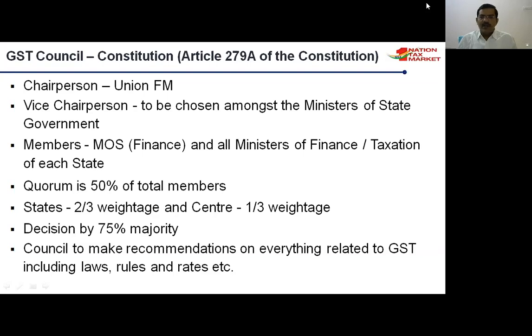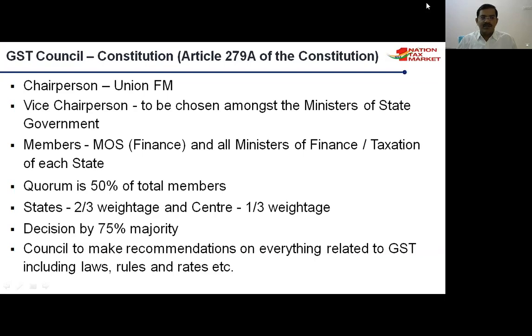Members: the finance minister or the minister in charge of taxation of each state represents them in the GST Council meeting. So we have 29 states, 29 members, and there are two union territories having legislatures, like Delhi and Pondicherry. These two also represent with ministers. So 29 states plus 2, the plus 2 being nothing but Delhi and Pondicherry or Puducherry.